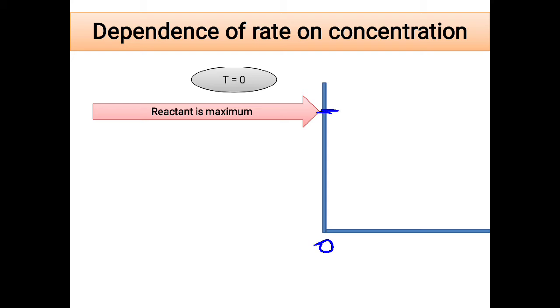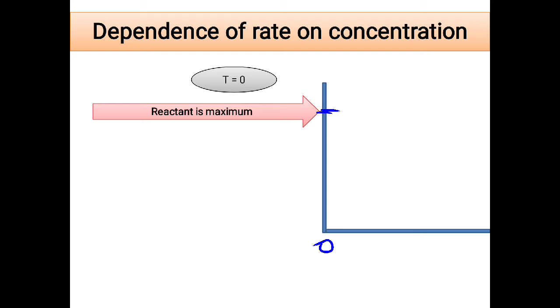Now in this video, you will be learning about dependence of rate on concentration. When the time t is equal to 0, we have seen that there is maximum concentration of the reactants. So here at the origin point, that is 0 point, the concentration will lie on the y-axis, because at that time the reaction has not started. You have maximum concentration of the reactants and those reactants will come at the top of the y-axis.